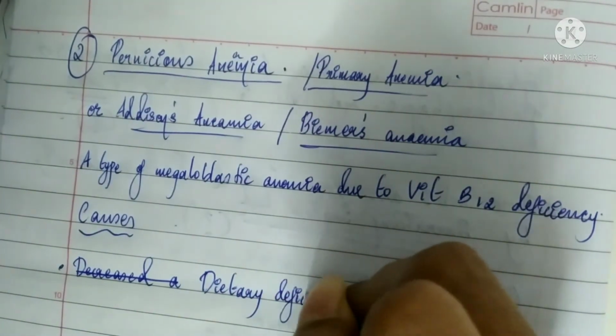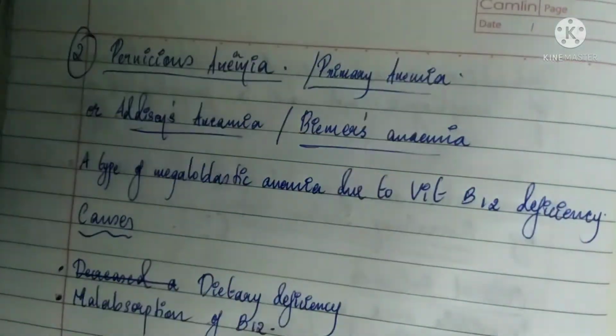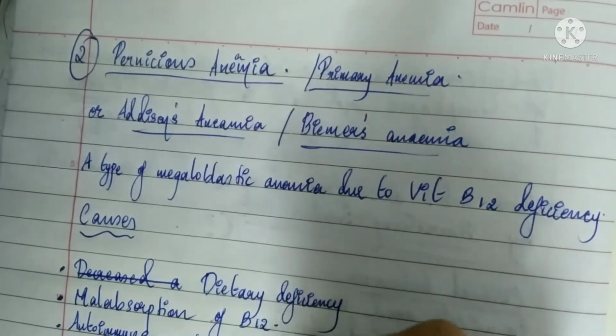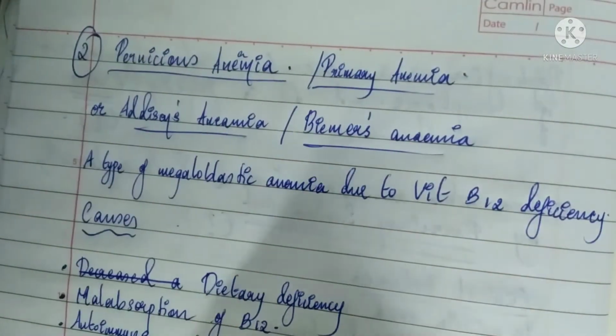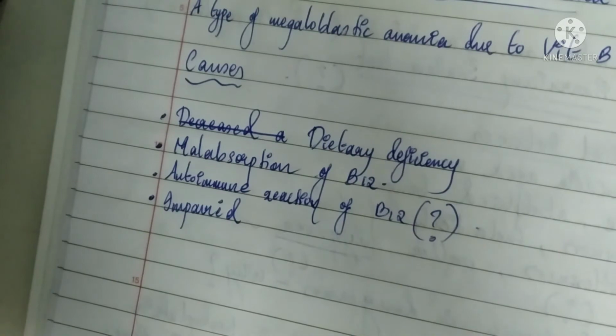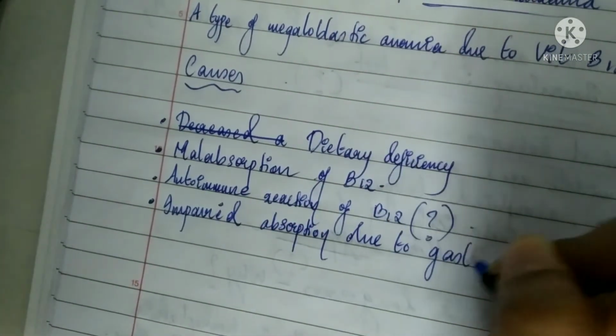There are different levels of causes. It can be due to dietary deficiency of B12. For example, if we are not taking B12 in our diet, it can cause B12 deficiency. Malabsorption of B12 can be due to defective functioning of the intrinsic factor or due to some underlying disease of gastric mucosa. It can be due to an autoimmune reaction.